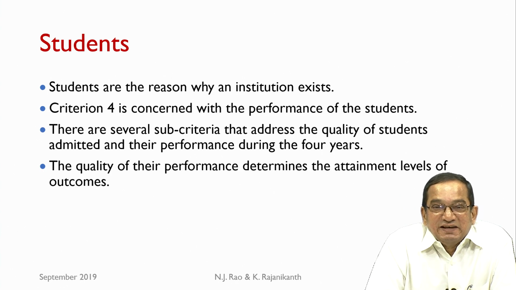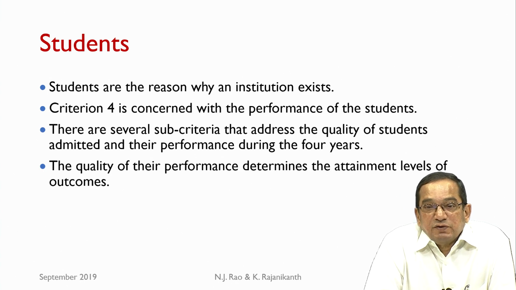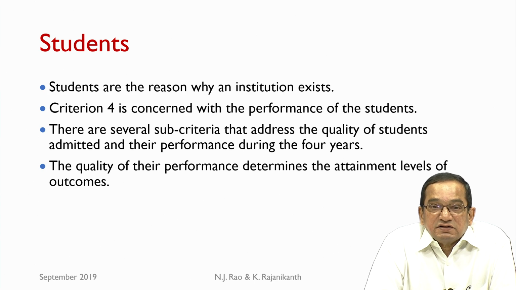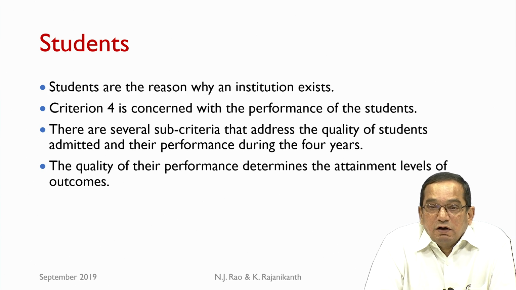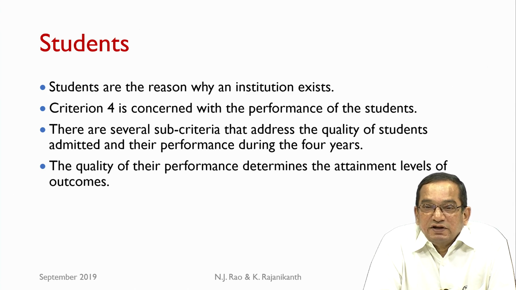Students are the reason why an institution exists, obviously. So, criterion 4 is concerned with the performance of students. There are several sub-criteria that address the quality of students admitted and their performance during the 4 years. How many students who appeared for examinations in first year have progressed to second year? How many have progressed from second year to third year? How many from third year to fourth year? And how many have graduated? How many have graduated within the stipulated period of 4 years without even one single failure?